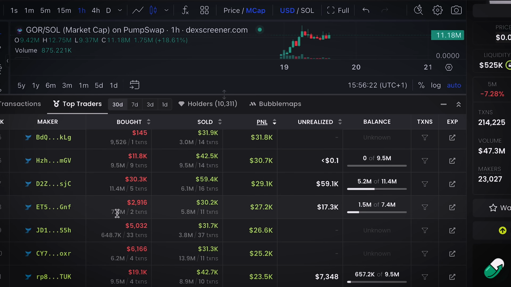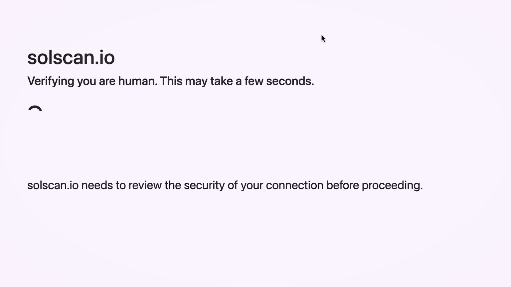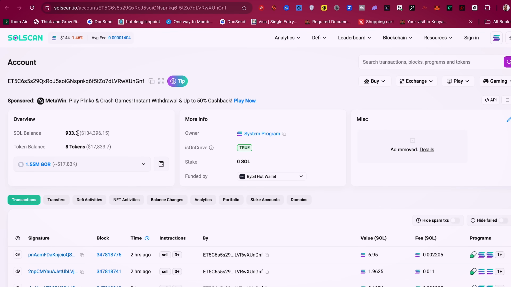So look at this one right here. I think I like this one. He bought just twice, and he has sold 5.8 million, which made him $30,000. He's still holding $17,000. Now I want to click right here to check his wallet better. All right, so once it opens up on Solscan, you can see his balance right here, $134,000, and he's still holding some tokens worth $17,000, right?